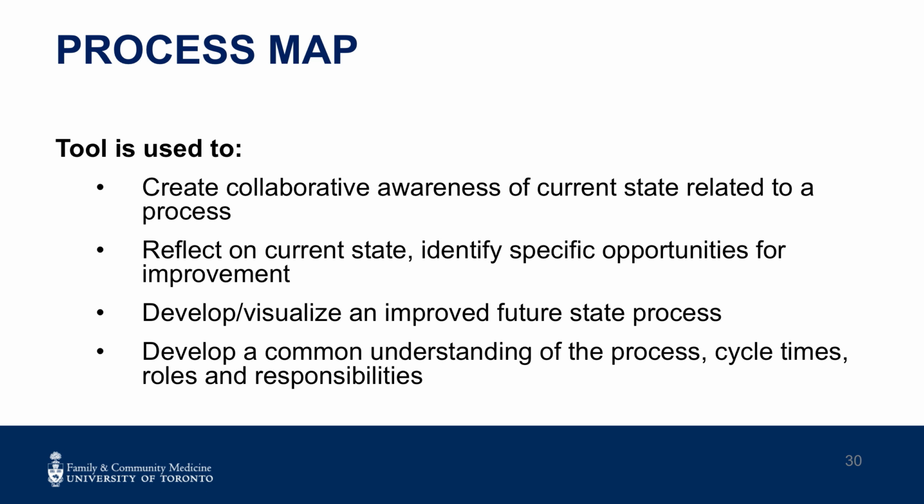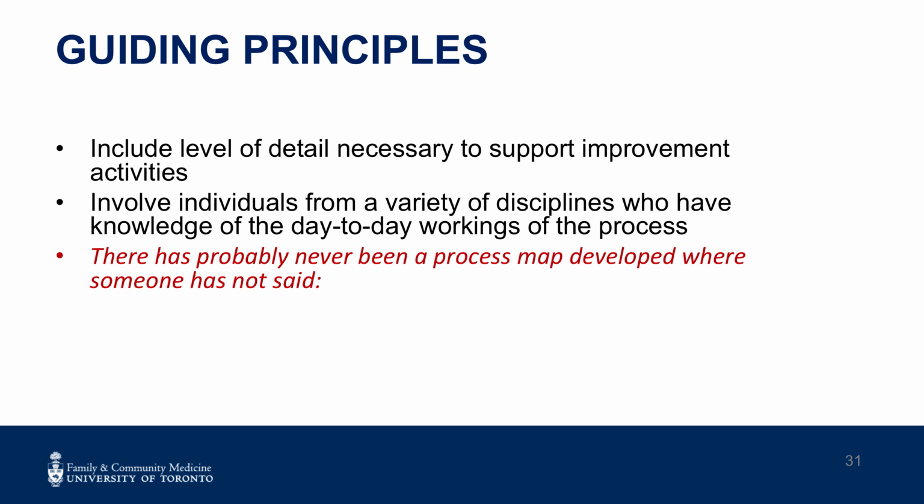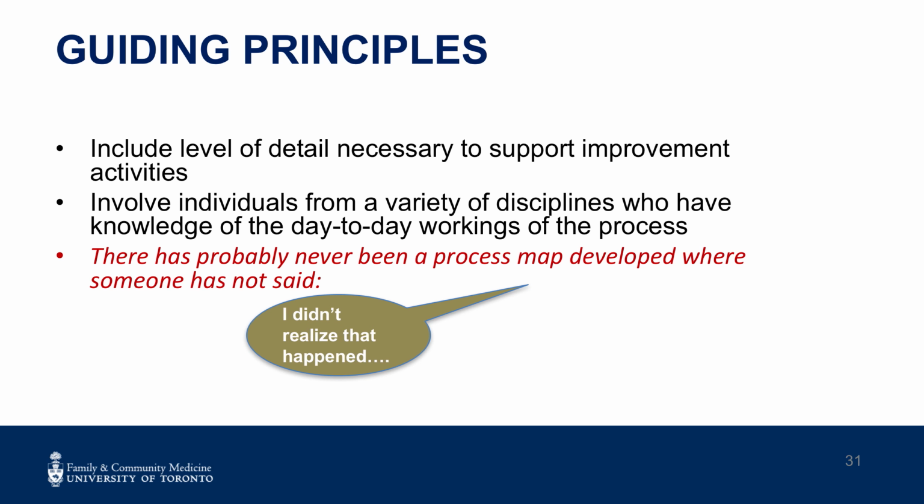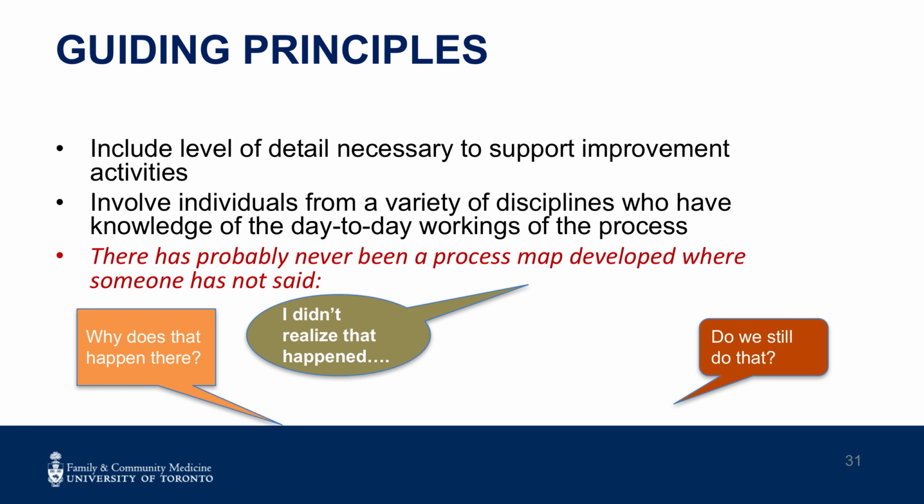Two important guiding principles for process maps are: include just enough level of detail to support your improvement activity, and involve everyone who has knowledge of the day-to-day workings related to the process under improvement. Too much detail will bog down the team and may not be necessary to describe the key elements of a process. Not having the individuals who touch the process participate in mapping is a risk, in that you may not learn exactly what is happening.